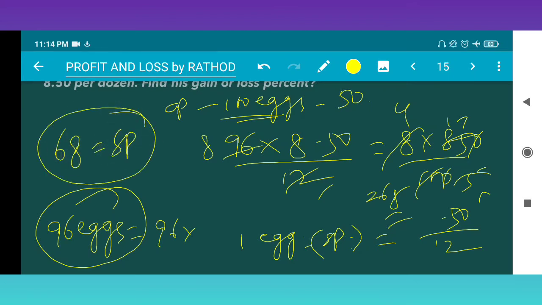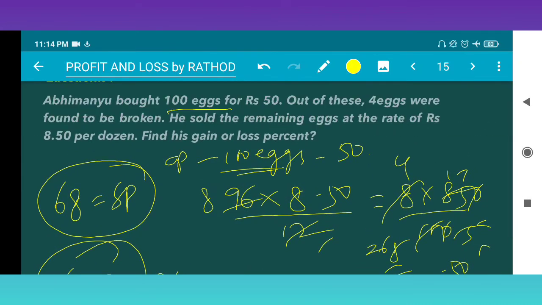This is SP. And CP we have not found, right? See here, CP is 100x of 100x, how much? 50 rupees. So CP is 50 rupees. So SP is greater than CP.